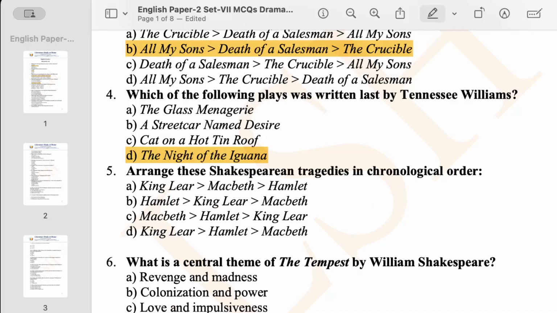Then King Lear, around 1605 or 1606. And Macbeth comes around 1606 and 1607. So your option should be option B, which says Hamlet first, then King Lear, and then Macbeth. I think you are getting the question properly.